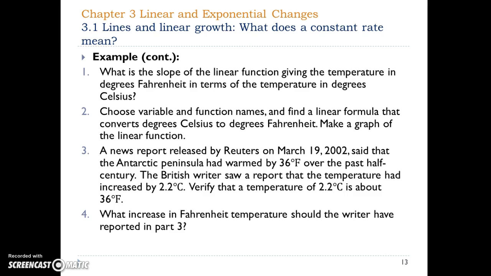The British writer saw a report that the temperatures had increased by 2.2 degrees Celsius. Verify that the temperature of 2.2 degrees Celsius is about 36 degrees Fahrenheit. What increase in Fahrenheit temperature should the writer have reported in part 3?